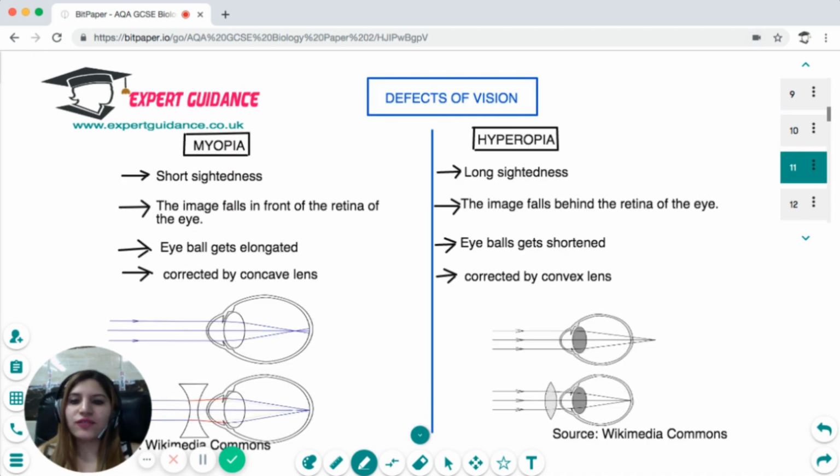Now, there are a lot of defects of vision. At times, people can see only the objects which are at a short distance and cannot see the objects which are at a long distance. So there's short-sightedness.